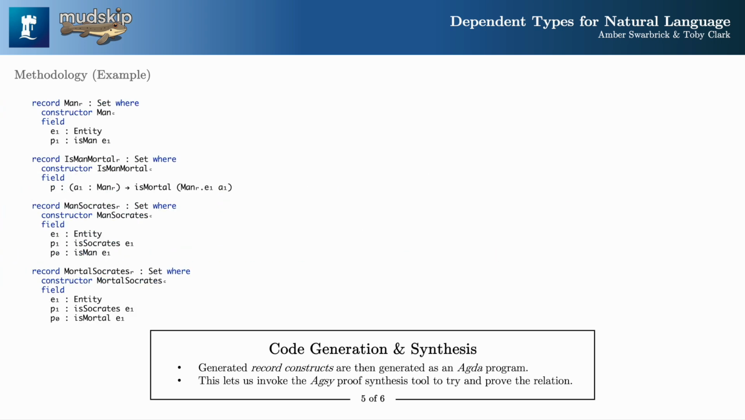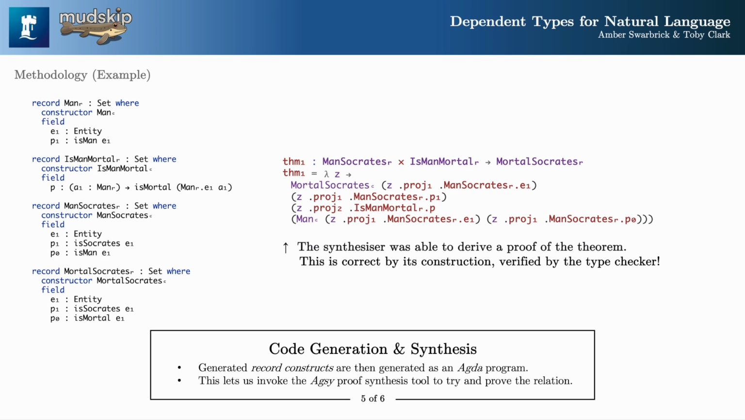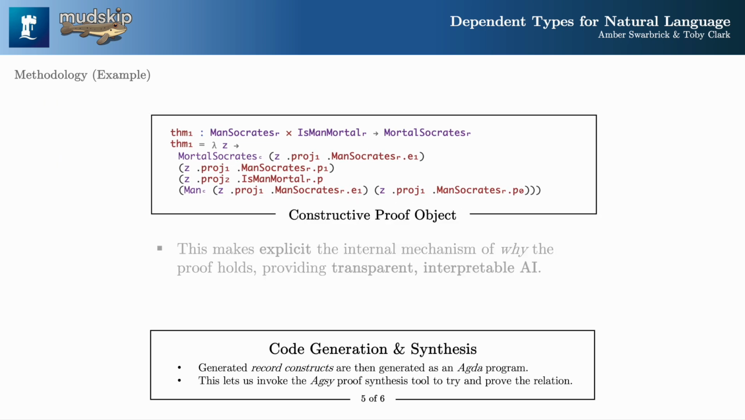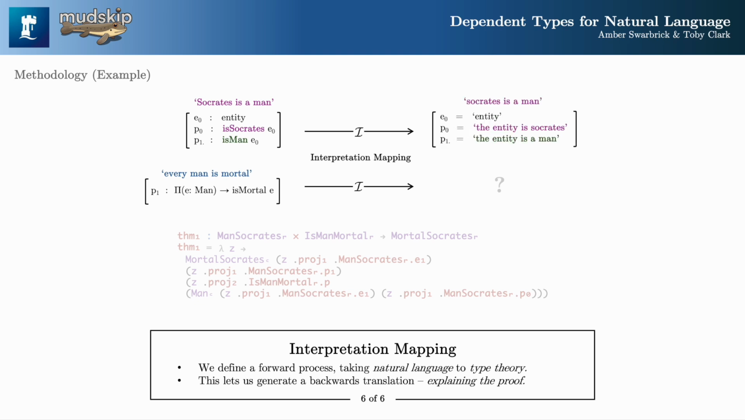Then the system generates a corresponding Agda file. Within this encoding, an empty theorem is created asking if the conclusion can be constructed from the premises. This is defined as a whole, before a proof is synthesized using Agsy. Since the proof object is highly structured, it makes explicit the mechanical intricacies of the entailment. It's possible to reverse engineer this proof object to obtain a natural language explanation.